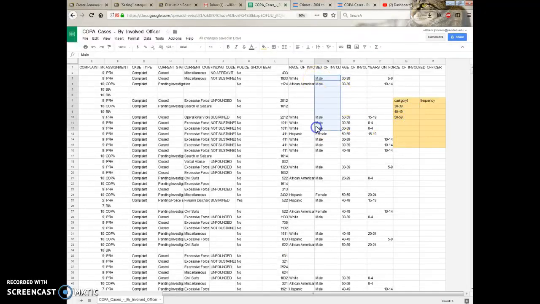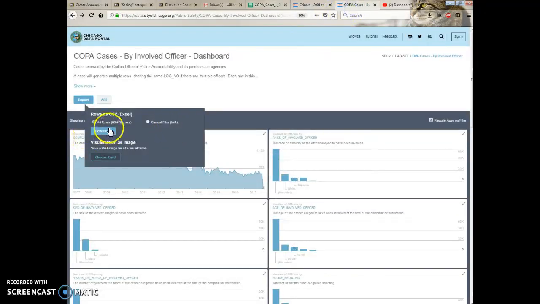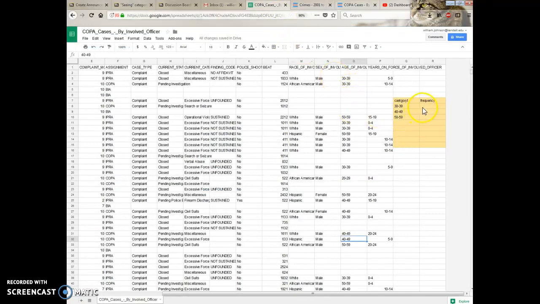If you want to do male, female, well, that's a little easier. Just type male, female, but make sure it's typed exactly the same. Over to the next one, frequency. Frequency says how many. You could go ahead, feel free, you could count all the 30 to 39s on your own. It would take you a long time, because if we go back here, remember there's 86,000 COPA cases, 86,000 police complaints.